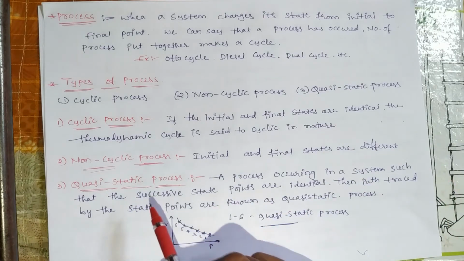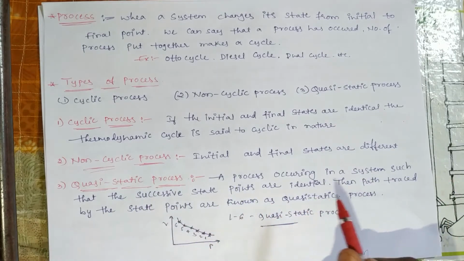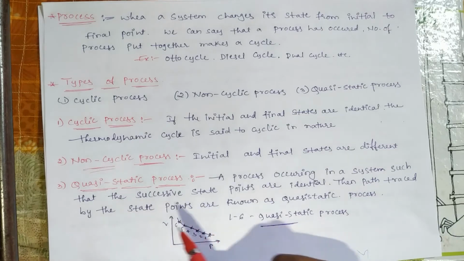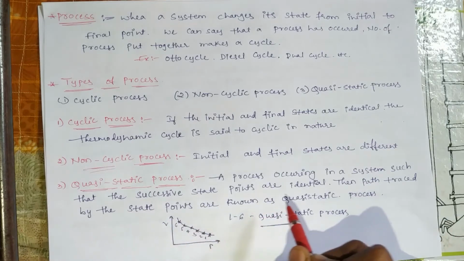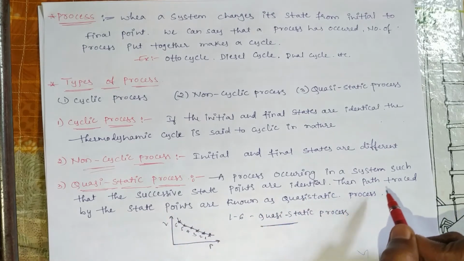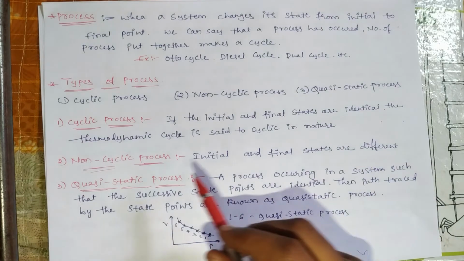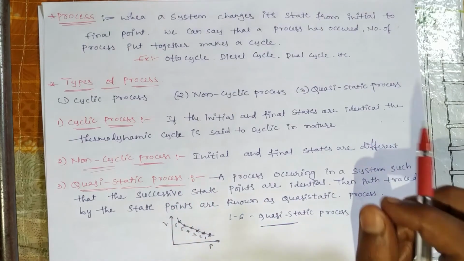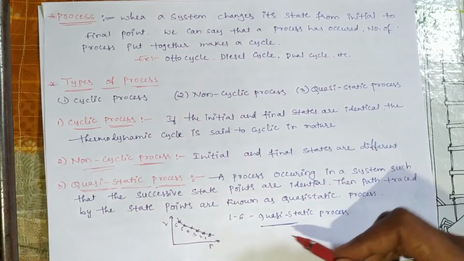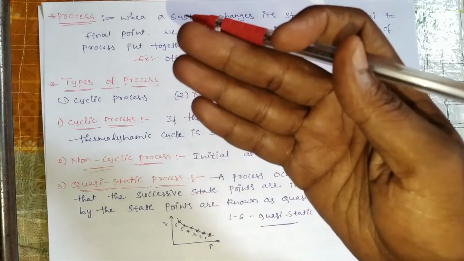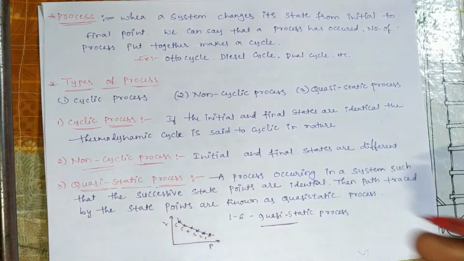Third one, quasi-static process. A process occurring in a system such that the successive state points are identical. The path traced by the state points is known as quasi-static process. In that system, successive points are there. We can trace that path. The path is called quasi-static process.